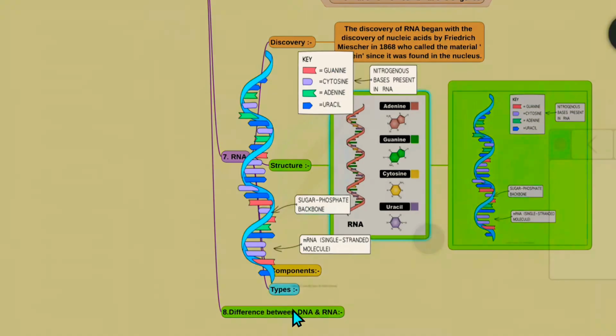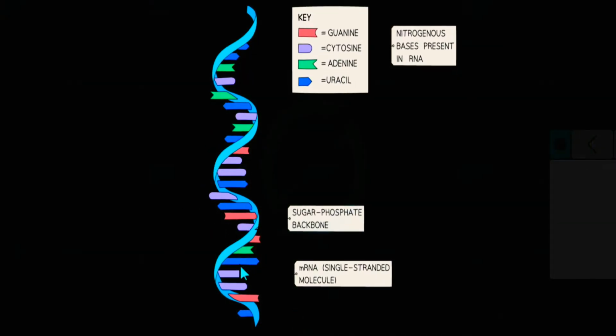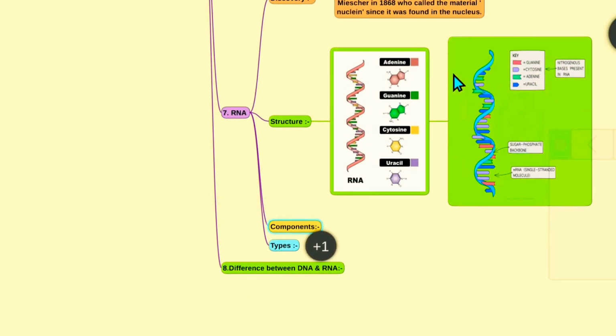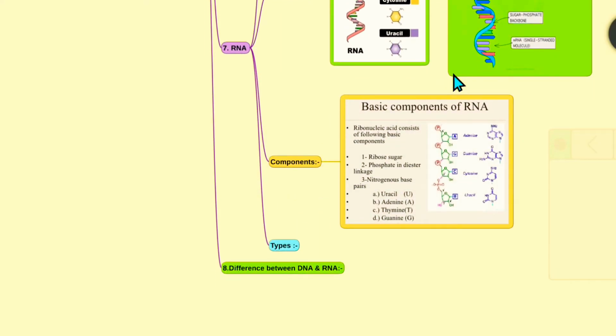One more, see here. This is the RNA single stranded. This is the sugar phosphate backbone. This is the mRNA single stranded molecule. These are the key points. Here are the nucleotides: guanine, cytosine, adenine and uracil, meaning the nitrogen bases present in RNA. So go to the next, the components of the RNA. We'll see the basic components of the RNA.